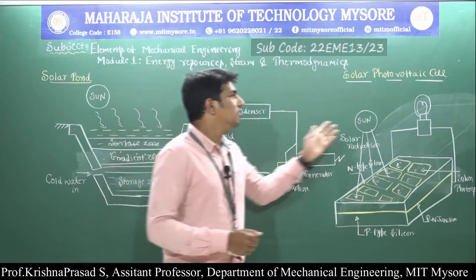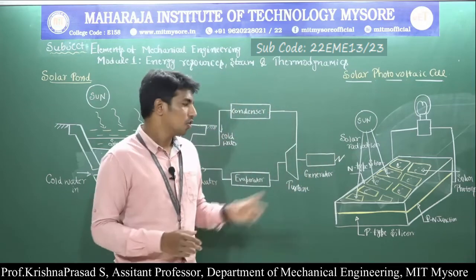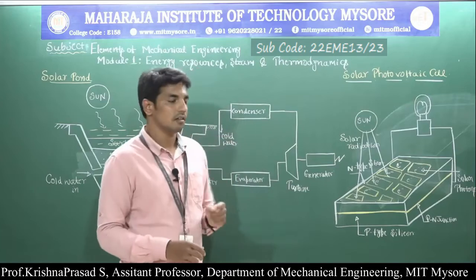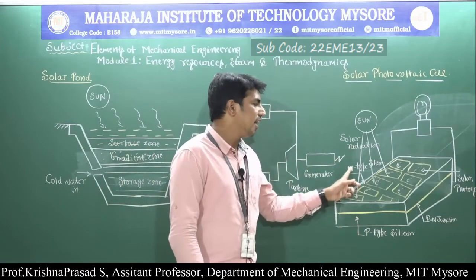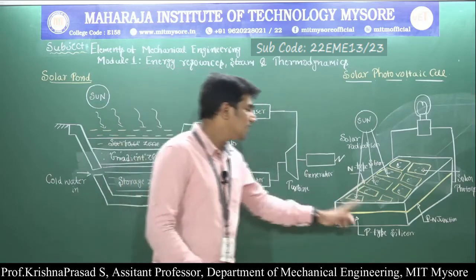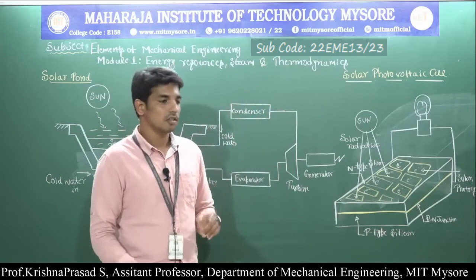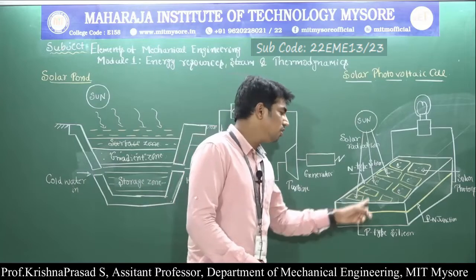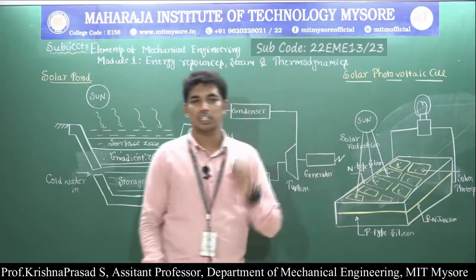Then what is the construction of the solar photovoltaic cell and how are solar photovoltaic cells made? They are usually made of semiconductor materials like silicon. These semiconductor materials consist of two layers. The first layer is N-type silicon, containing negatively charged electrons, and the other layer is P-type silicon, containing positively charged holes. The interface between P-type silicon and N-type silicon across which this charge distribution exists is called the PN junction.